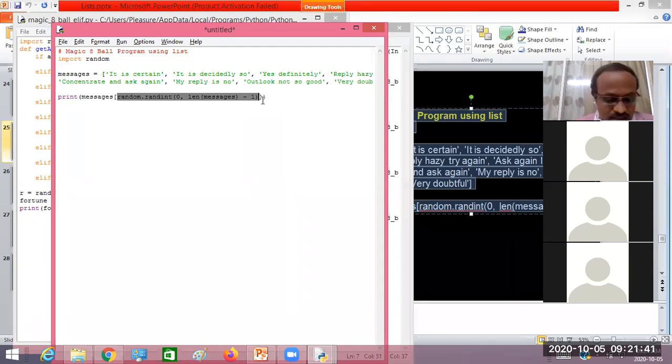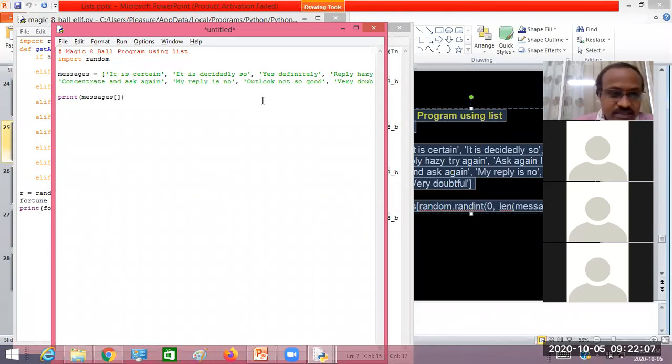So, just for your convenience, look at the messages in square brackets. What do we usually specify in the square brackets for a list? We specify the index of the message, or the index of the element to be retrieved, correct?